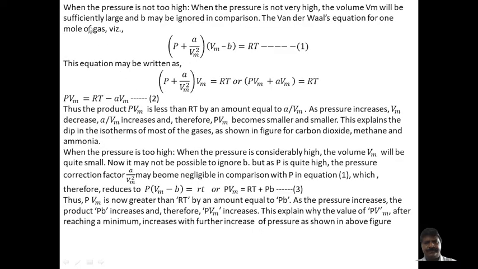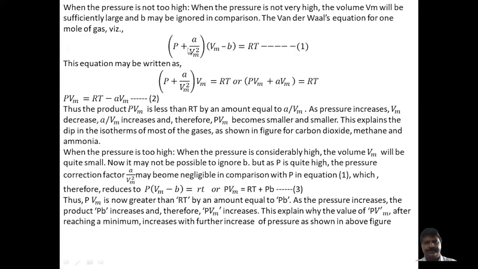Now coming to the cases when the pressure is not too high. When the pressure is not very high, the volume Vm will be sufficiently large and B may be ignored in comparison. The van der Waals equation for 1 mole of gas is given as (P + A/Vm²)(Vm − B) = RT.